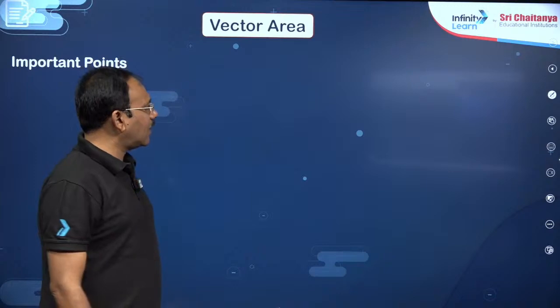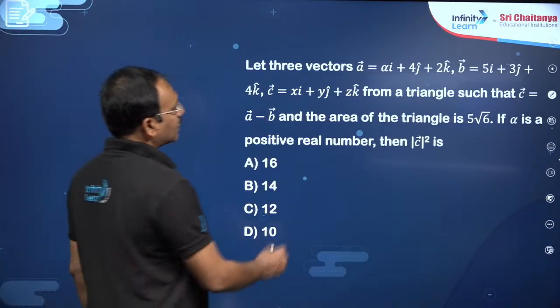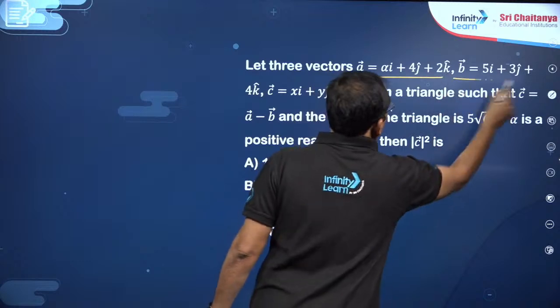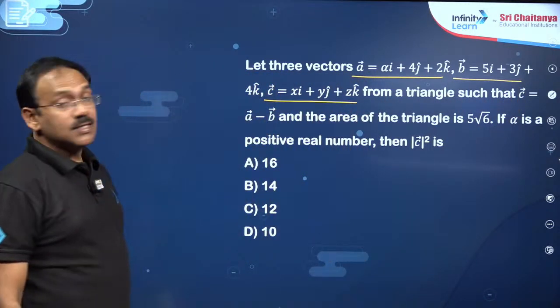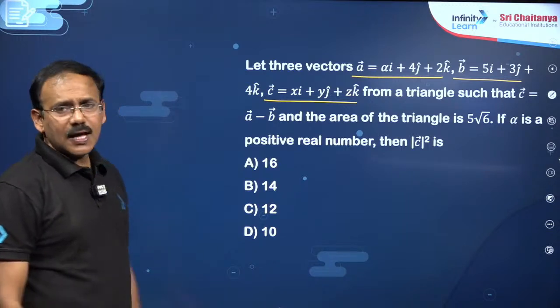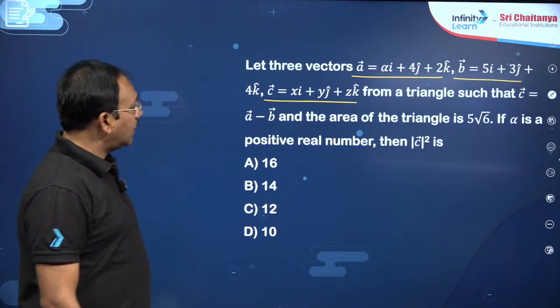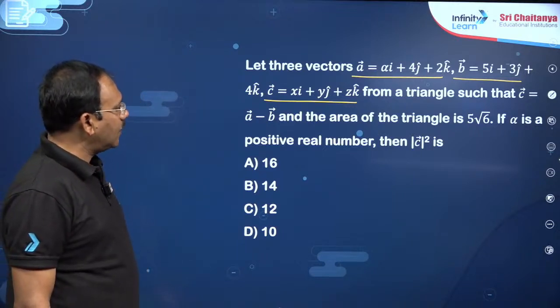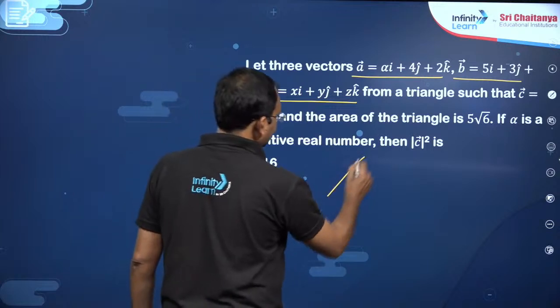Next, coming to vector area, dear students, you see the three vectors A bar, B bar, C bar form a triangle such that C bar is equal to A bar minus B bar. Okay, that means they are coplanar. One vector is written as a linear combination of the other two. Then the area of the triangle is given, alpha, just apply, my dear friends.